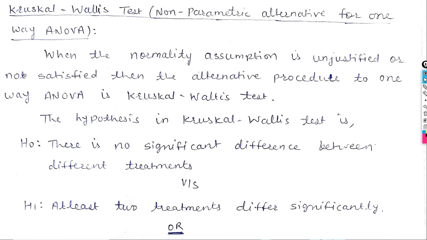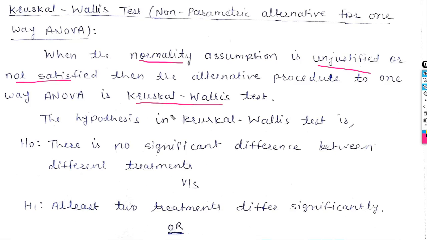Kruskal-Wallis test, a non-parametric alternative for one-way ANOVA. When the normality assumption is unjustified, meaning not satisfied, then the alternative procedure to one-way ANOVA is the Kruskal-Wallis test.